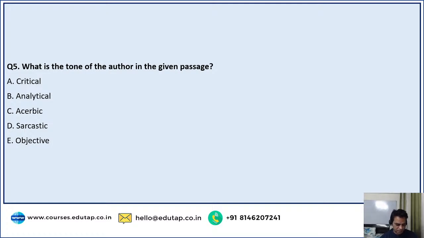That is acerbic. Critical is when situation is very critical. Analytical is when you are analyzing something. Acerbic is very sour or full of bad feelings. That's acerbic. Sarcastic is to criticize, and objective is to mention a point. So what do you say, guys?